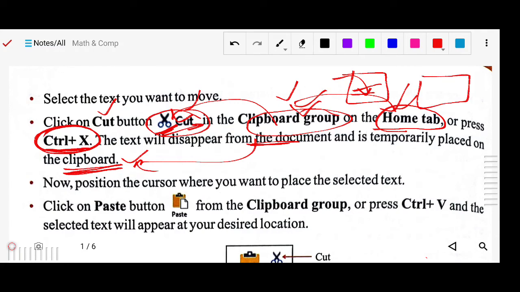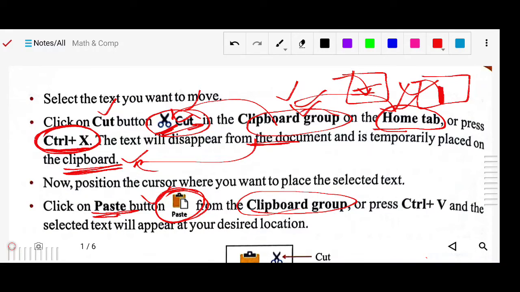So wherever you want, first of all you have to bring your mouse cursor there, or first open a new document and bring your mouse cursor there. It will start blinking, and there you have to use the paste button. This paste button you will see in the clipboard group, in the Home tab. So by the help of the mouse you can do it.